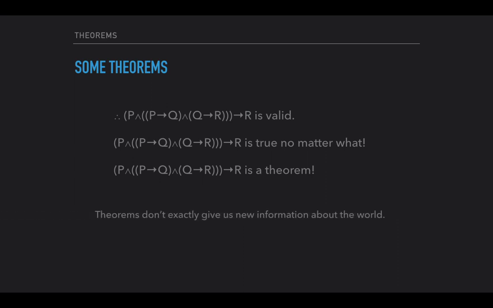What do theorems do? They don't actually give us new information about the world. Information about the world typically says, here's how the world is and here's how it's not. We rule in some scenarios and we rule out others. If we say he has brown hair, then there are all the ways the world could be. They're the ones where he exists and he doesn't, and then they're the ones where he has brown hair, and they're the ones where he doesn't.